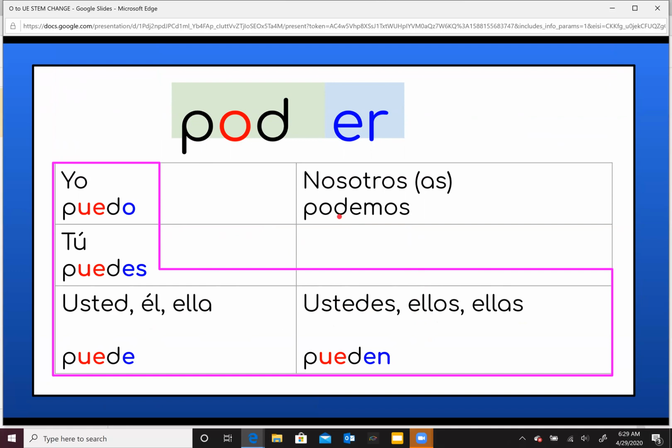I want to make a parenthesis right here because this is the way I want you to do your assignment. You're going to conjugate the 5 verbs I gave you in your assignment. I'm going to go over that in a little bit. But I want you to write the conjugations this way. I want you to write the verb, the meaning of the verb, and the conjugations, and draw this shape in your conjugation.